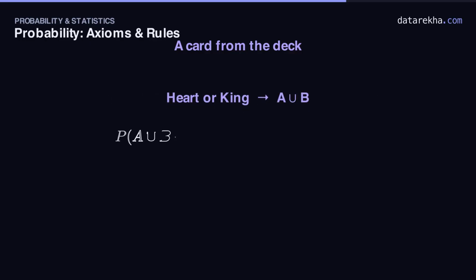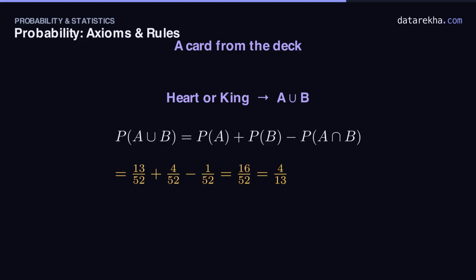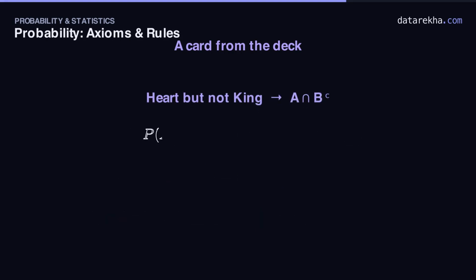First, the chance it's a heart or a king. Straight from the addition rule. P of A plus P of B minus the overlap. Put everything over 52. 13 plus 4 minus 1 is 16. So 16 over 52, which tidies to 4 over 13. And a lovely cross-check by counting. 13 hearts plus 4 kings minus the one card we double counted is 16. Same 16 over 52.